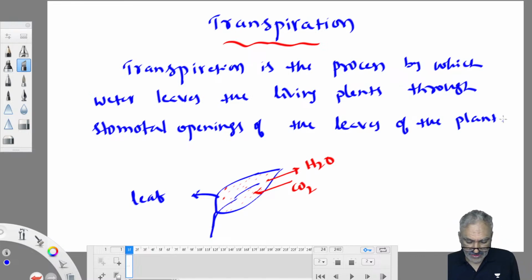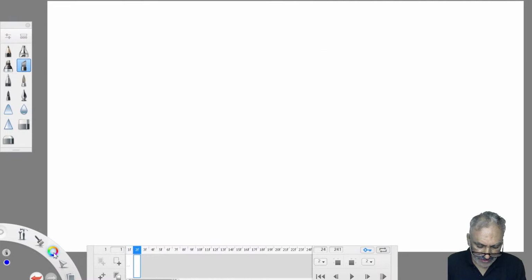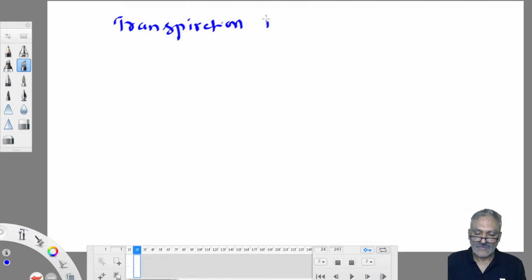Unlike evaporation, transpiration is confined only to daylight hours because it requires solar radiation also. Whenever photosynthesis occurs, during that period only you can find transpiration. At night you don't find solar radiation, therefore there is no photosynthesis in the plant, therefore there is no transpiration during night time. So transpiration is confined only to daylight hours. It happens only during daytime.